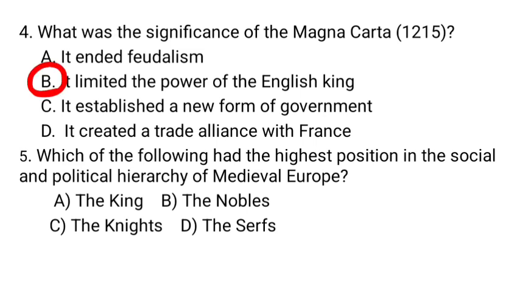The king had the highest position in the social and political hierarchy of medieval Europe. Students, you can observe the hierarchy in History, Grade 11, Chapter 4, page 81.